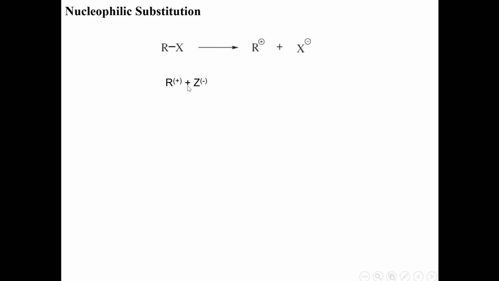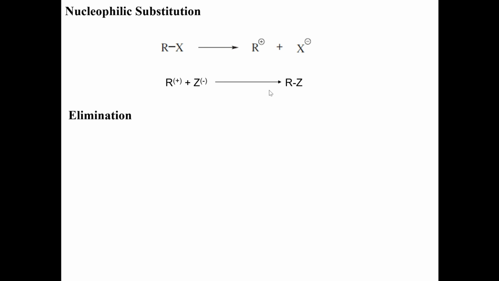Both of these attract together as they are unlike poles, and it gives rise to RZ. In the starting material RX, the X minus is being replaced by Z minus. That's why it is called a nucleophilic substitution reaction.